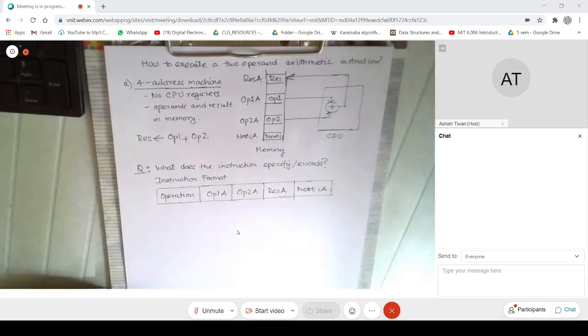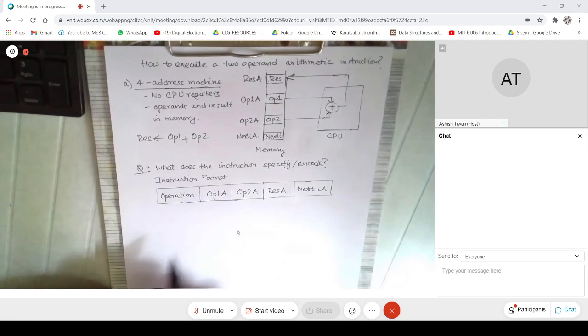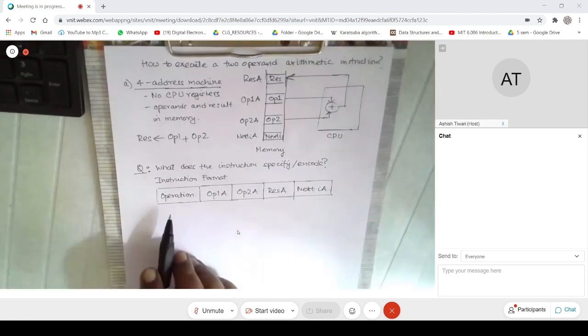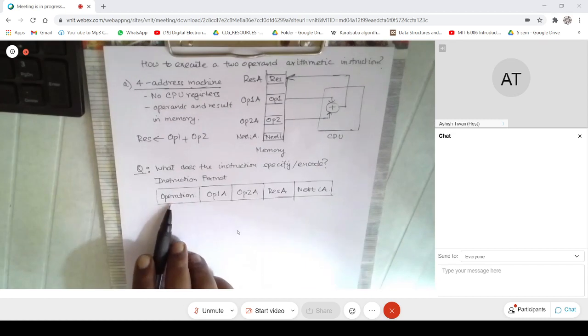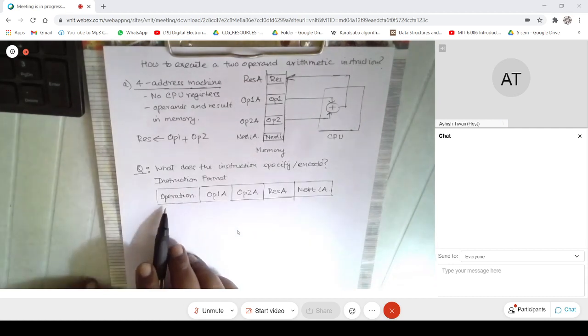Now we can ask the question: how many bits will be required to specify this? Okay, can somebody help me? Can somebody guess how many bits do I need to specify the operation? Anybody, you can put it in the chat.